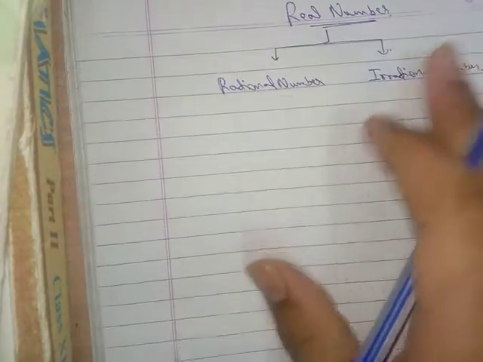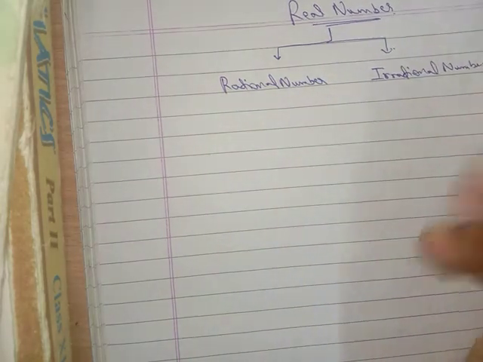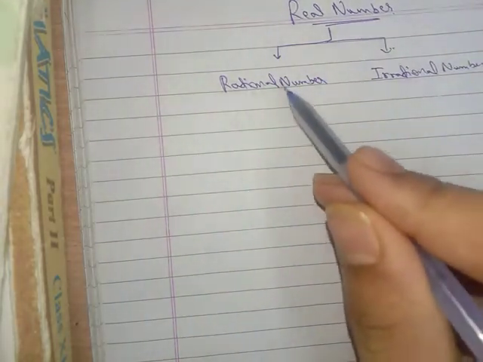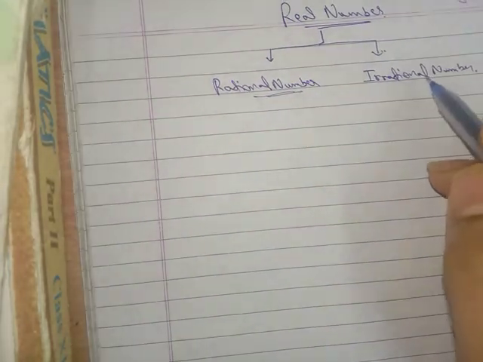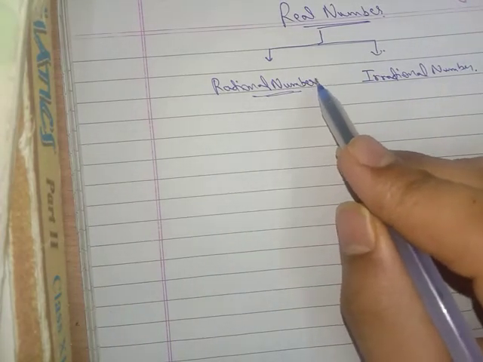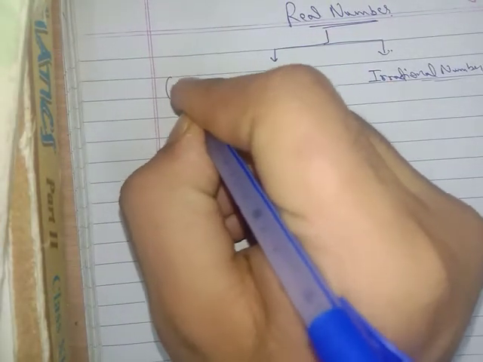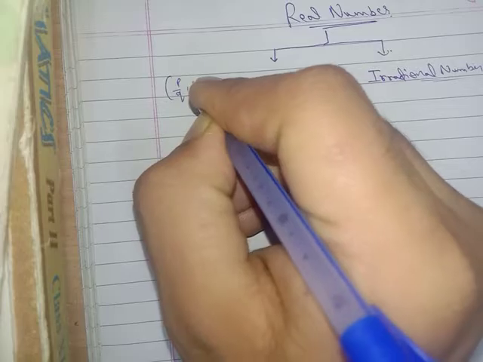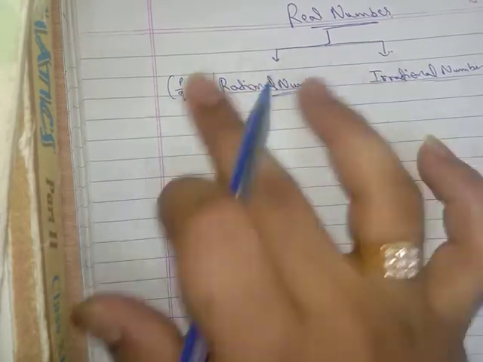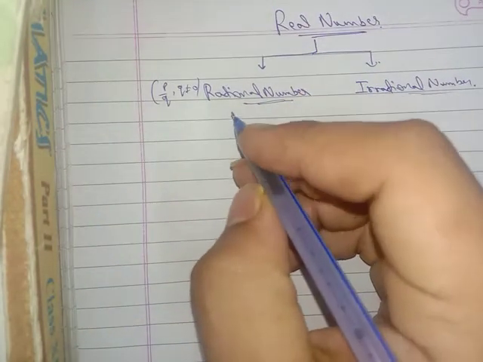After that, what are rational numbers? A rational number is a number which is in the form of p upon q. I think you all studied this in class 9th also. A number which is in the form of p upon q is called a rational number, and a number which is not in the form of p upon q, where q is not equal to 0, I think you all remember, is called an irrational number. If p upon q, where q is not equal to 0, it is called a rational number; all other numbers are called irrational numbers.